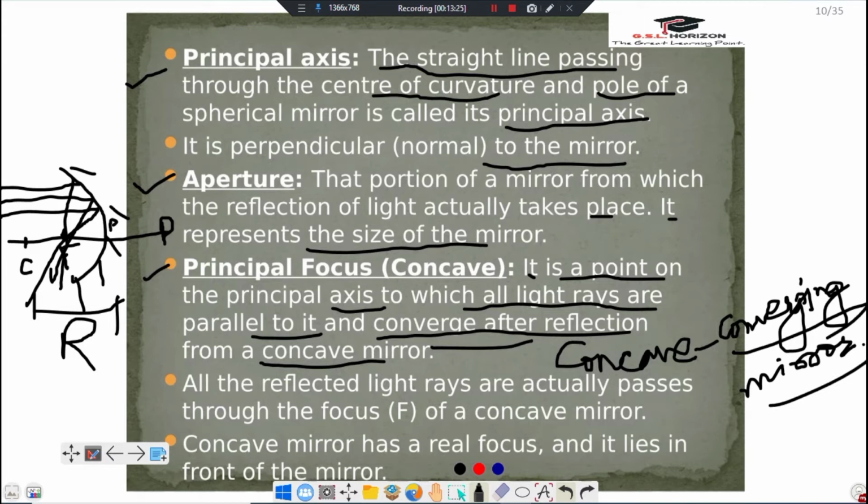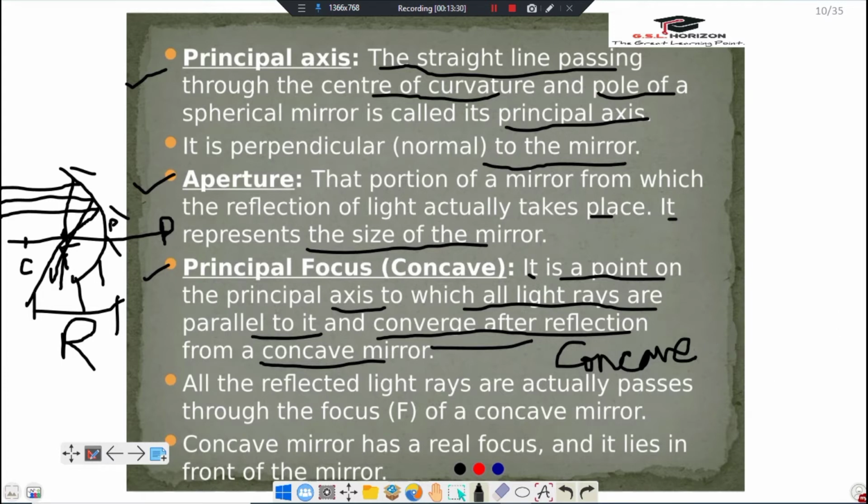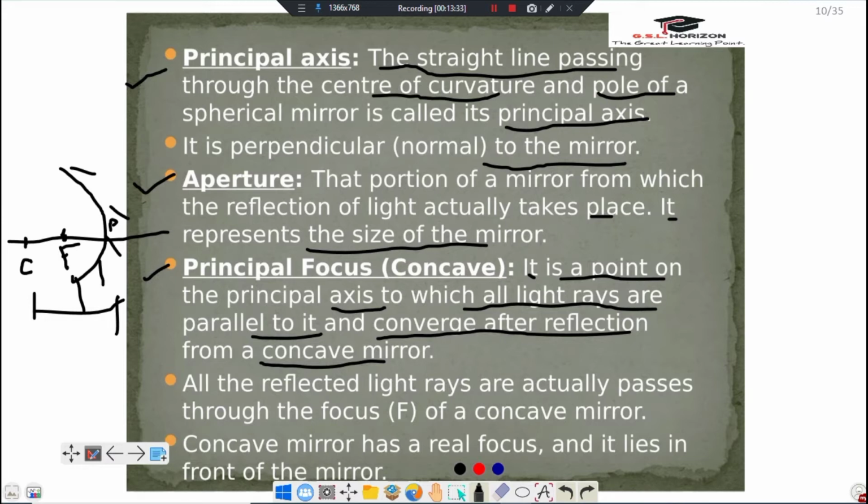All the reflected light rays actually pass through the focus. As we can see, all the reflected light rays pass through the focus of a concave mirror.